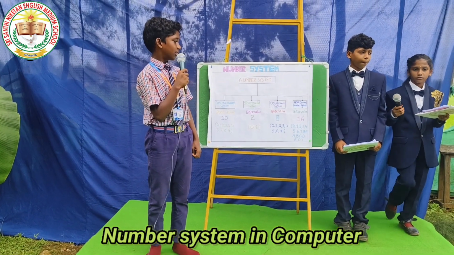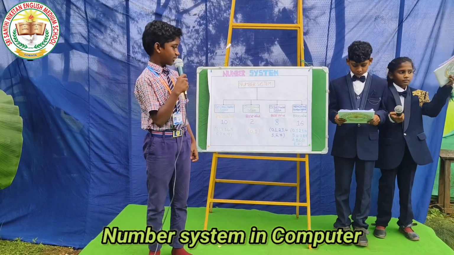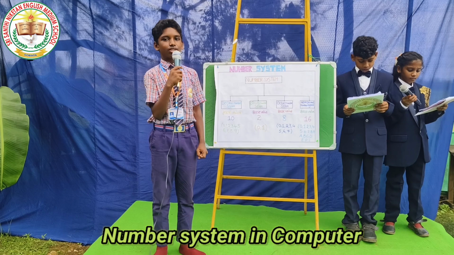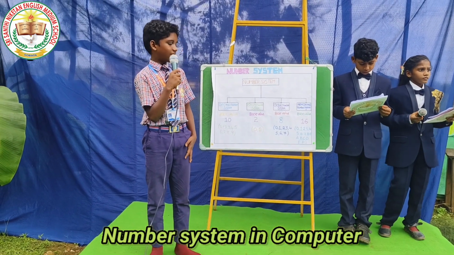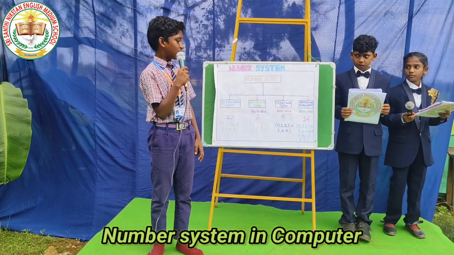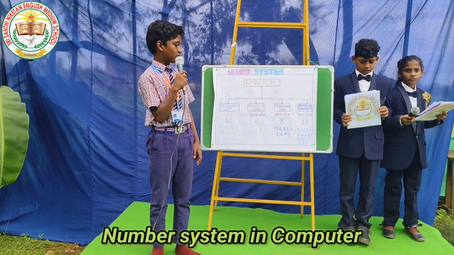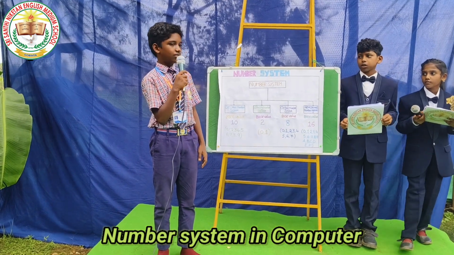Hexadecimal number system. It is used in computers. The base value of the hexadecimal number system is 16. The digits are 0 to 9 and A to F. A is equal to 10, B is equal to 11, C is equal to 12, D is equal to 13, E is equal to 14, F is equal to 15.